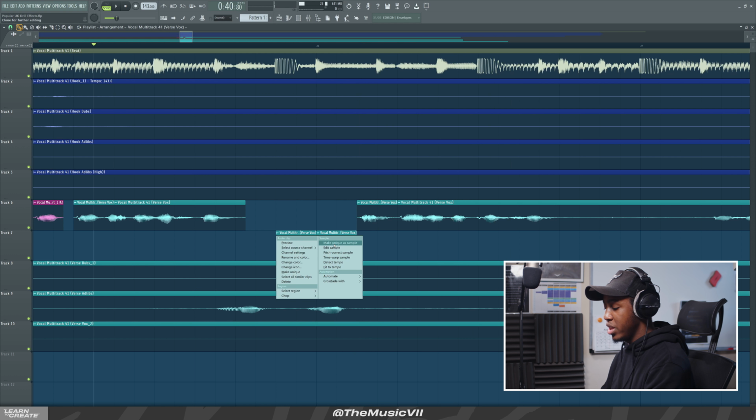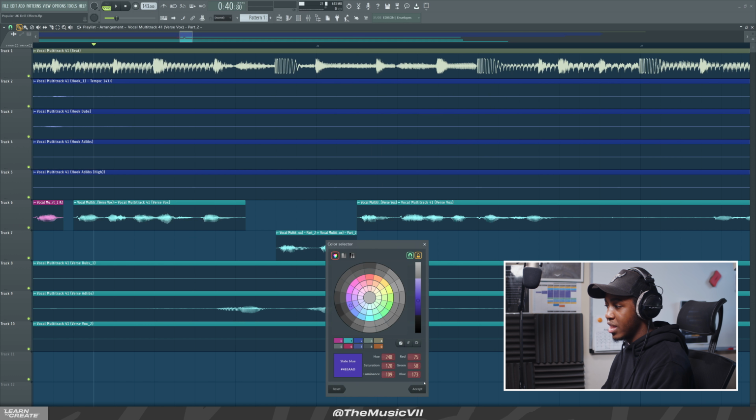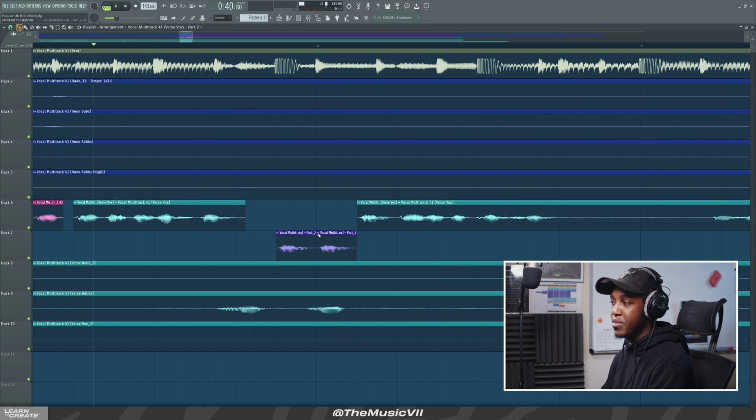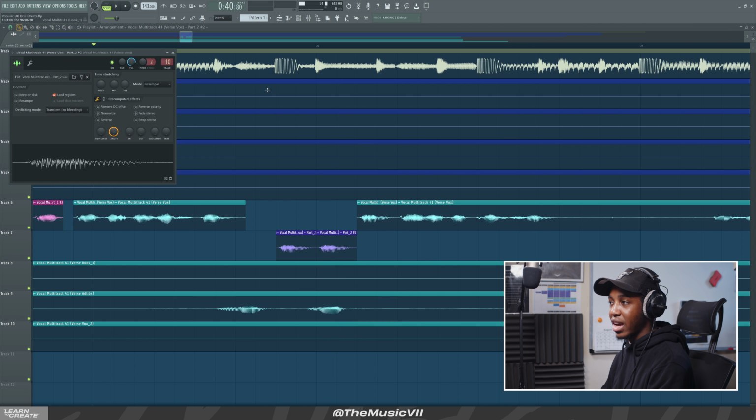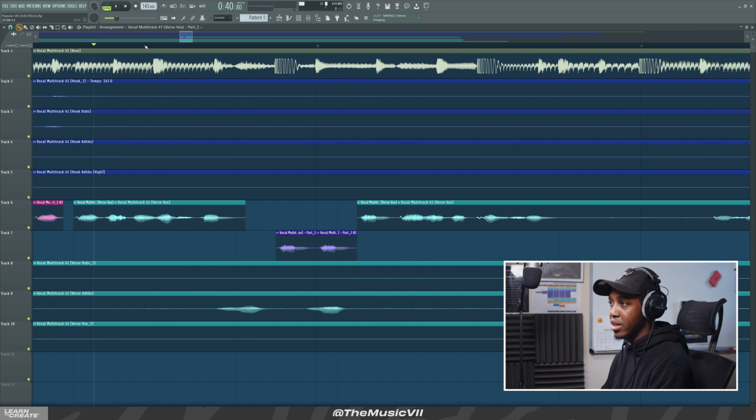After that, I'm going to make unique as sample. Delete this one. Copy this over there as well. Let's change the color so I can identify that it's a new effect, right? And this one I'm going to make unique so that I can pan it to the right, and this one pan it to the left. So now it will sound like this. Got the western, them boy love attention.